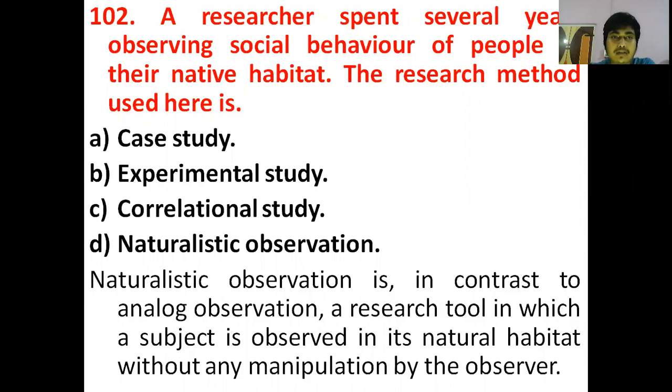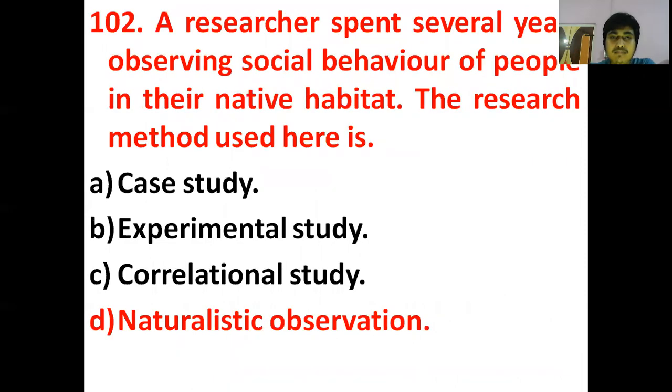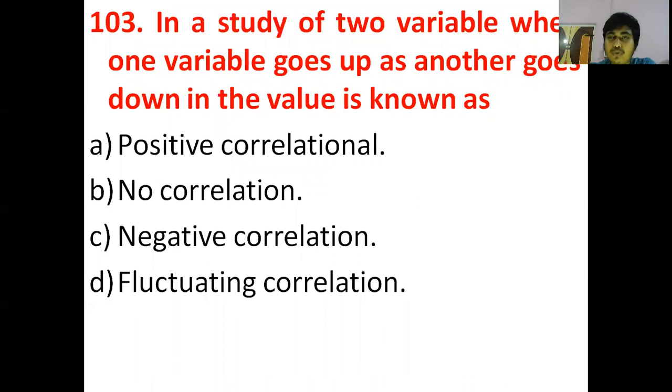Next question is: in a study of two variables, when one variable goes up as another goes down, the value is known as, with options: positive correlations, no correlations, negative correlations, and fluctuating correlations. Correlation is the relationship between the two variables, and correlations can be divided into three ways: positive correlations, negative correlations, and zero correlations or no correlations.